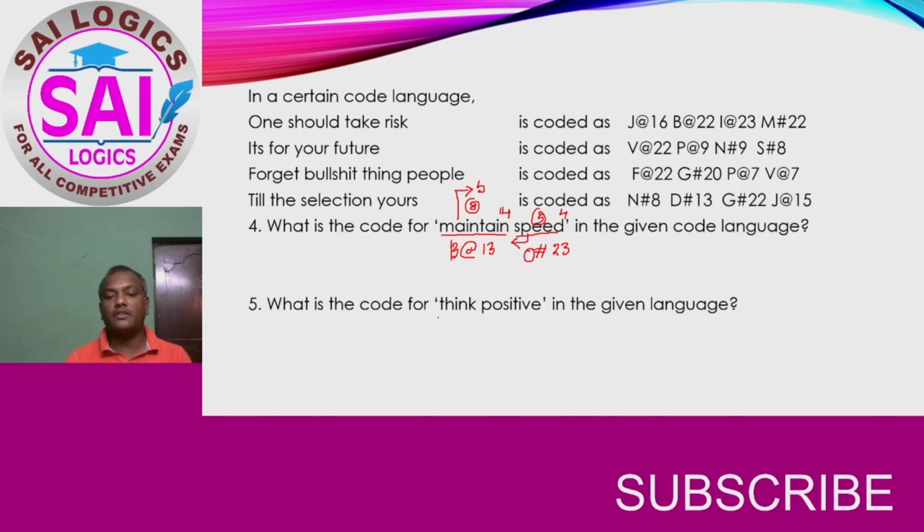And the next question, think positive. Think is 5 letters, that is odd. So answer is hash. Last letter is K. The value is 11. The pair value is 16. When the odd count is there, previous letter of the second letter, so that is G. And here in positive we have 8 letters. So this is even. So hash, 8 letters. So at the rate. And last letter is E. E value is 5. So pair value shall be 22. When even count is there, the next letter of second letter, that is P. So P at the rate of 22.